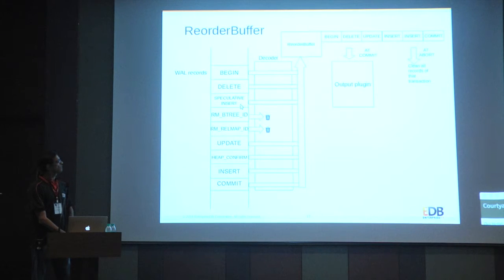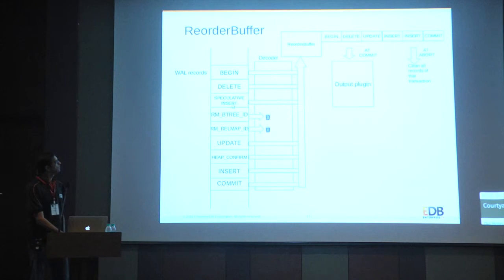Another part we can see here is this transaction log has some row operations called speculative insert. One use case of this is when we have an insert conflict, and we want to update the existing row if there is a unique constraint violation. This feature was added, and it uses this speculative insert so that it doesn't actually confirm the insert, but it has to follow this heap confirm afterwards.